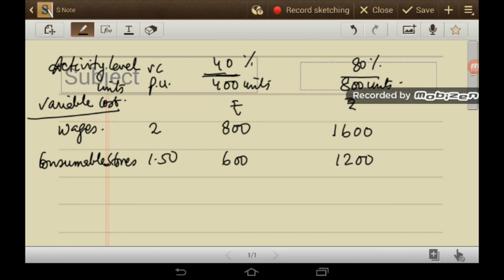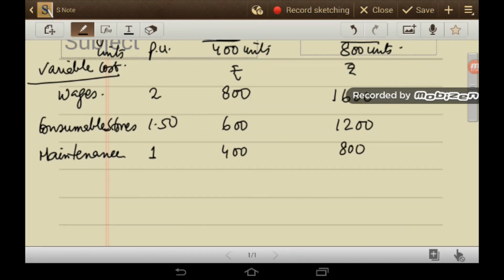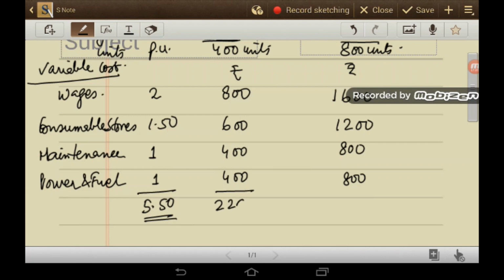Next is variable maintenance cost. This is calculated at rupee 1, so 400 and 800. Next is power and fuel. Variable power and fuel cost is also rupee 1 per unit, so 400, 800. Variable cost per unit will be 5 rupees 50 paise, so 2200, and this is 4400.